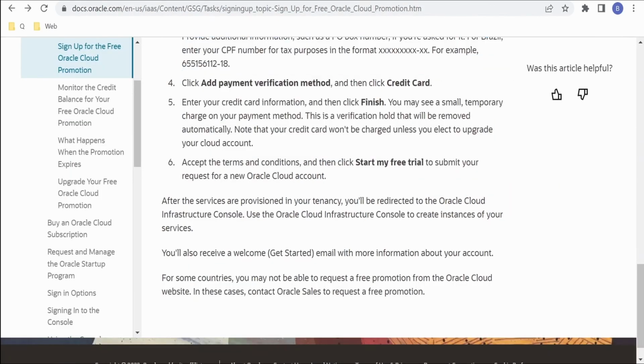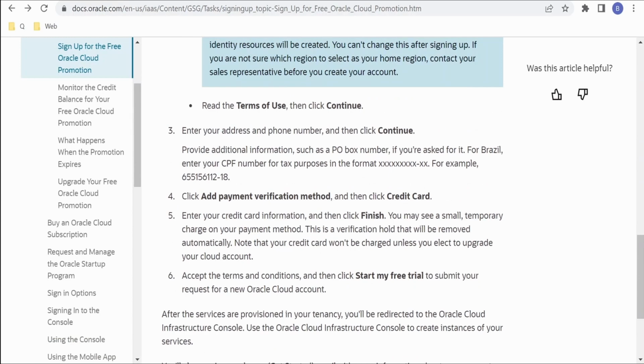If you check the documentation, we have to enter the address and the phone number. Then we have to click on continue, which we did. Then we have to click on add payment verification method and click on credit card. This is the only method accepted currently. Then we have to click on credit card information and then click on finish.